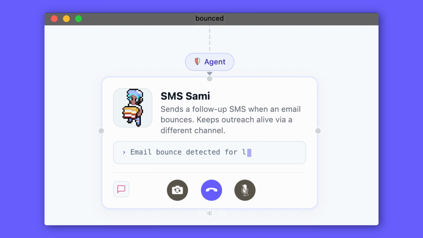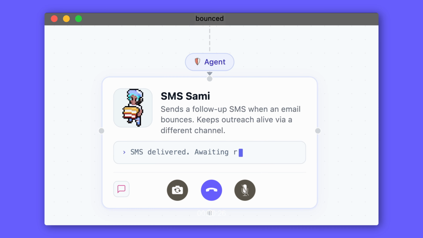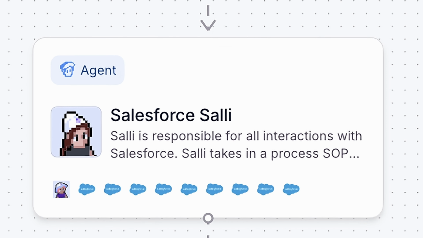There's also a follow-up email, so a trigger for not contacted in 14 days. If the email bounces, and sometimes that happens because of human error, they might put gmail.com.au, or they forget a letter in the email so that it bounces, that delegates then to SMS SAMI, and SMS SAMI will send an SMS out because we'll get the mobile number as well. So when TONI, who's trying to get the bill, receives the bill, TONI passes the bill to Salesforce SALLI to upload the bill and enrich any of the fields within Salesforce and populate what it needs to. That's pretty much it.